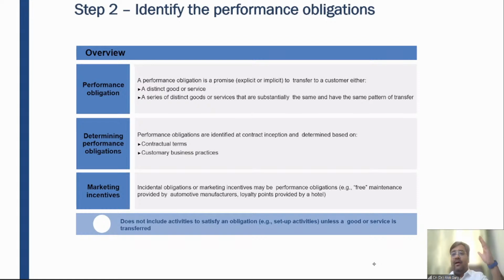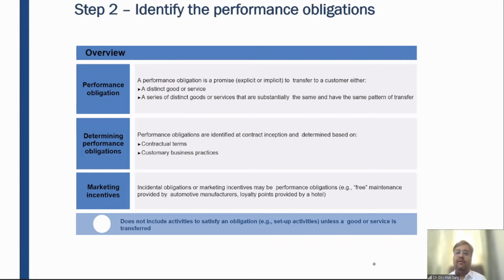And hence the delivery, or let's say the sale of the air conditioner unit, the stabilizer, and the installation service are considered as separate performance obligations, right? So friends, you have to see the substance. What is the substance of this transaction? Whether the next performance obligation depends on the first performance obligation, is it interdependent, or is it a separate performance obligation? In case of Amazon, why is Amazon